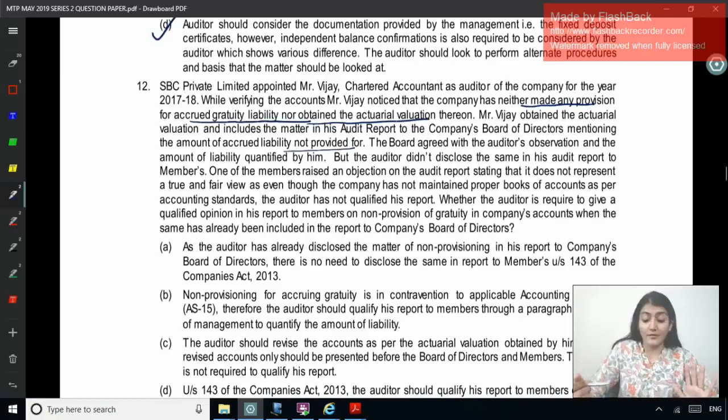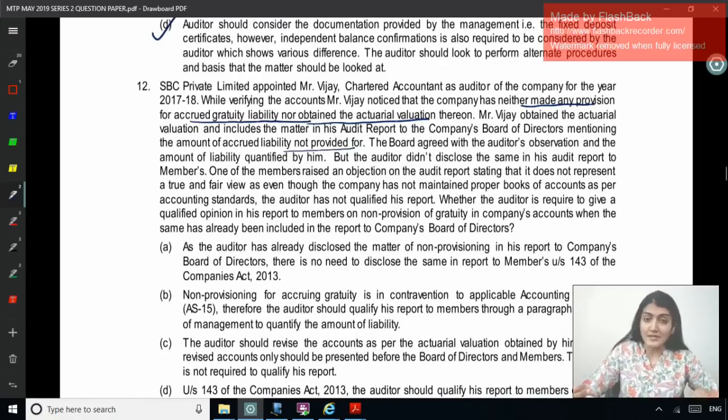One of the members raised an objection on the audit report, stating that it does not present a true and fair view, as even though the company has not maintained proper books of account as per accounting standards, the auditor has not qualified his report. Whether the auditor is required to give a qualified opinion in his report to the members on non-provision of gratuity in company accounts when the same has already been included in the report to the company BOD.